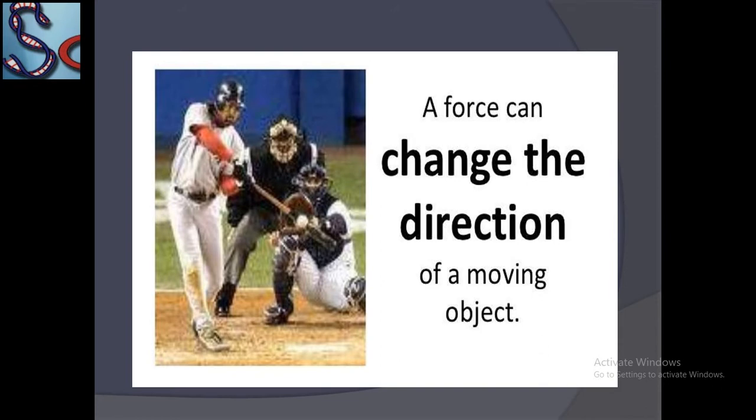Next, force changes the direction of the moving object. Force changes the direction of a moving object, like bat and ball hitting. Okay, like a ball striking the wall, or a ball struck with the foot in football. Okay, it will also change the direction. We will see all the force direction changing in all the different sports. Snooker ball direction changes with the application of stick force.